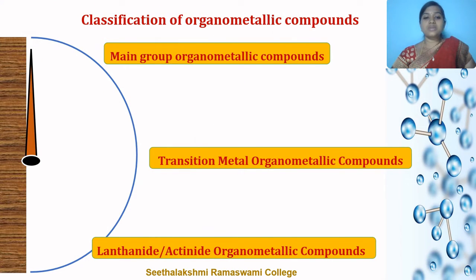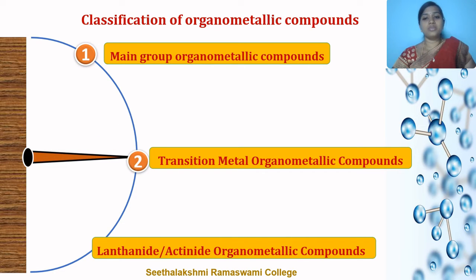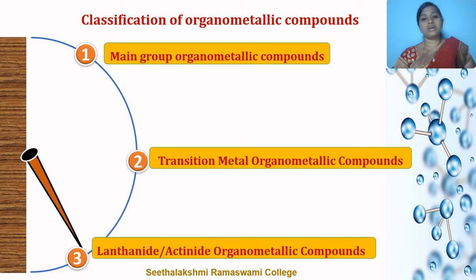The next concept is the classification of organometallic compounds. On the basis of the periodic table, organometallic compounds are classified into 3 types. The first classification is main group organometallic compounds, the second is transition metal organometallic compounds, and the third is lanthanide or actinide organometallic compounds.